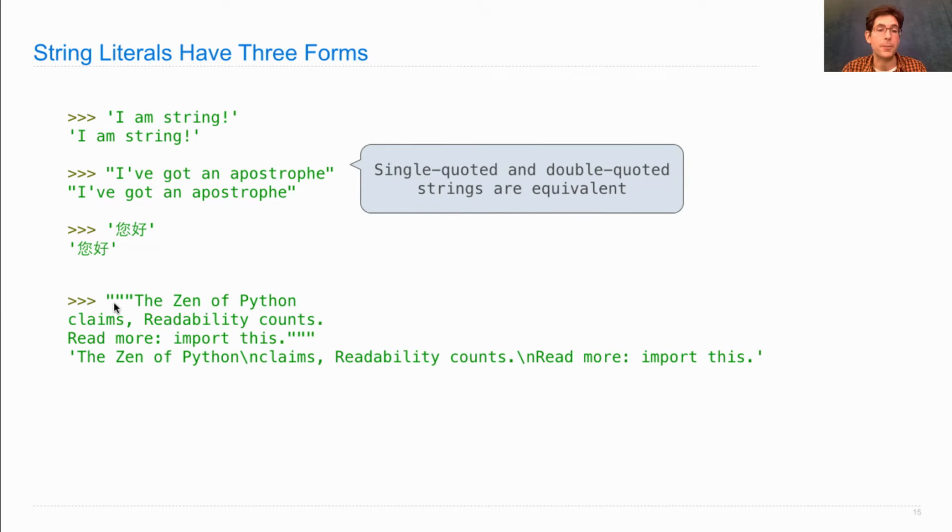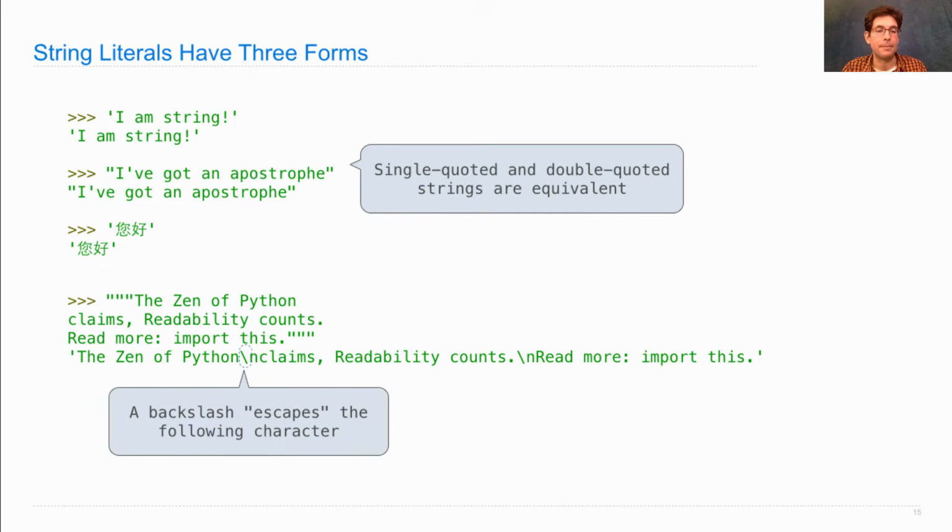A triple quoted string can span multiple lines. So I use those a lot for doc strings because a lot of times doc strings will extend to multiple lines when you add doc tests. Now, when I evaluate this multiple line string, what it shows me at the end all fits on one line. And what's happened is, it's used a special symbol to encode the end of one line and the beginning of another. This is called a line feed.